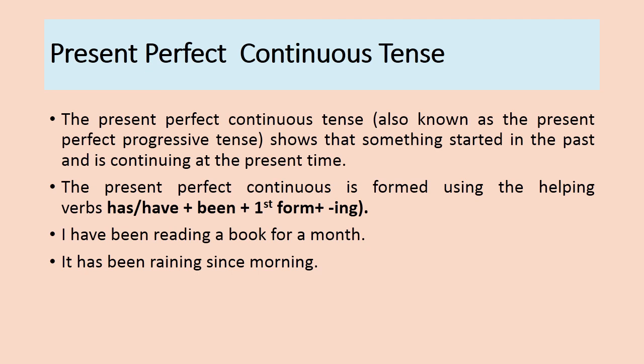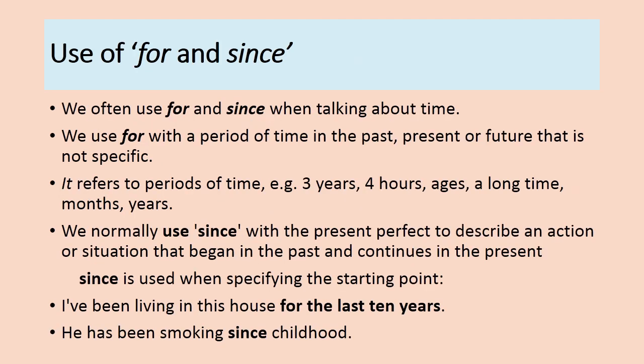And apart from using have been, has been, and the first form with the addition of ing, we will also use for and since in this perfect continuous tense. So how are for and since used in present perfect continuous tense?